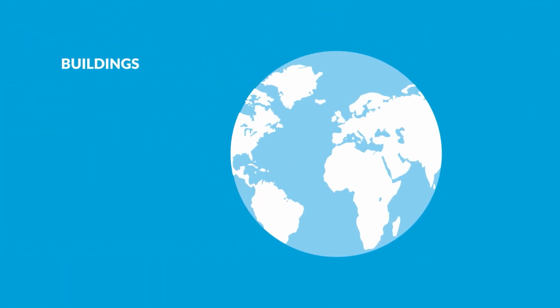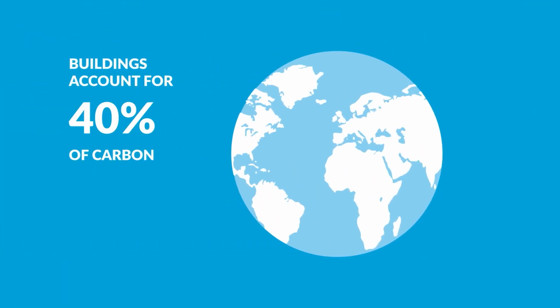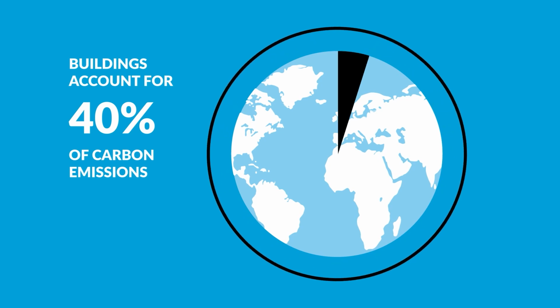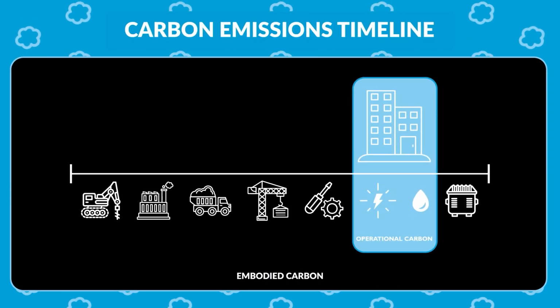In total, buildings account for about 40% of carbon emissions. This includes both operational and embodied carbon. The carbon emissions timeline of a building can be seen here. And one important thing to note is that embodied carbon is irreversible.